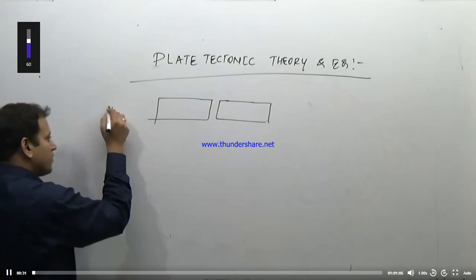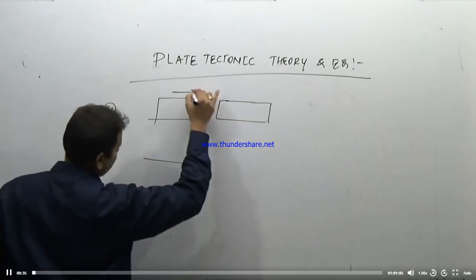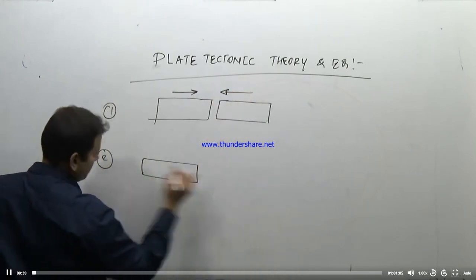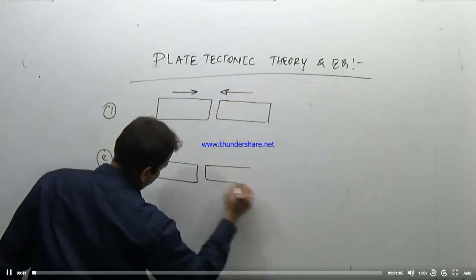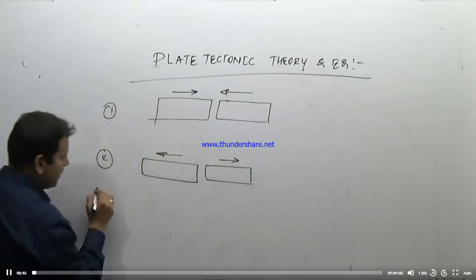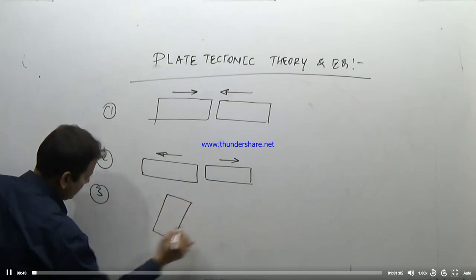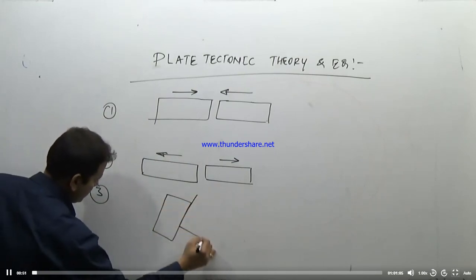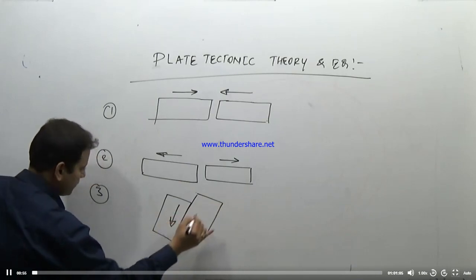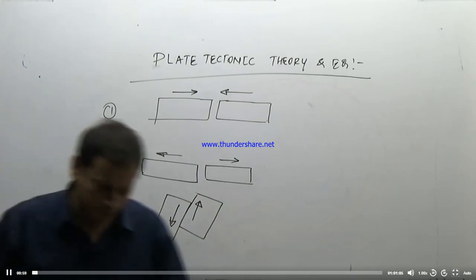The second plate margin we have studied is a divergent plate margin. The third plate margin which we have studied is a transform kind of plate margin.